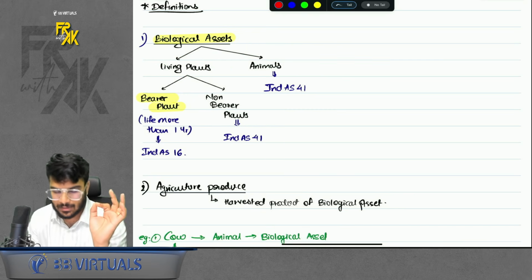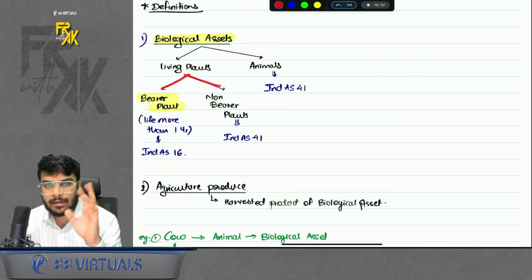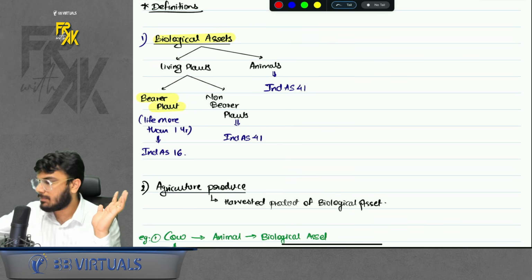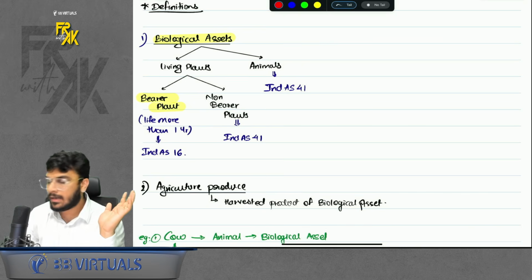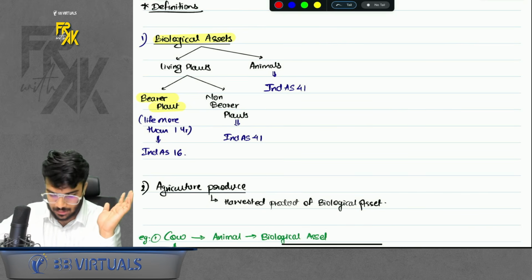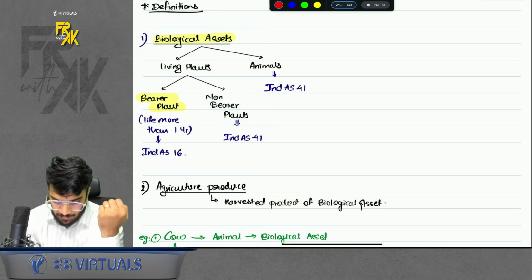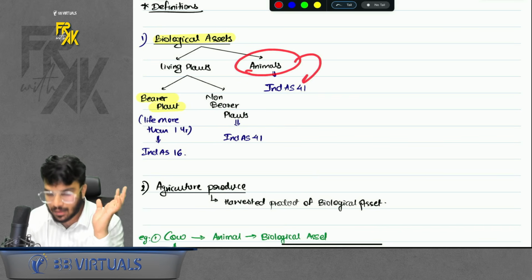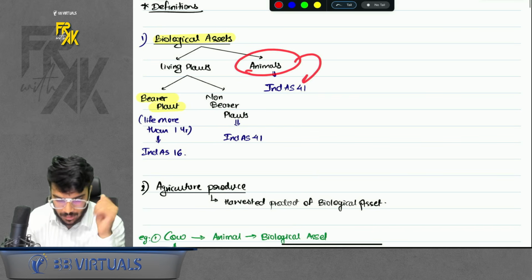These are biological assets. Acha, living plants can be bifurcated into 2 parts, bearer and non-bearer. Bearer means which have a life of more than 1 year. In case you remember, bearer plants are covered under Ind AS 16, right? Acha. What about non-bearer plants which have a life of less than 1 year? Covered under Ind AS 41. What about animals? Covered under Ind AS 41. Do remember that part.